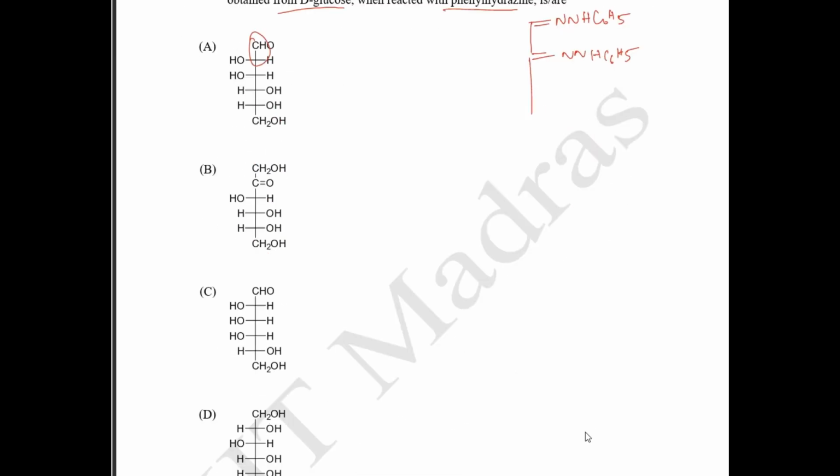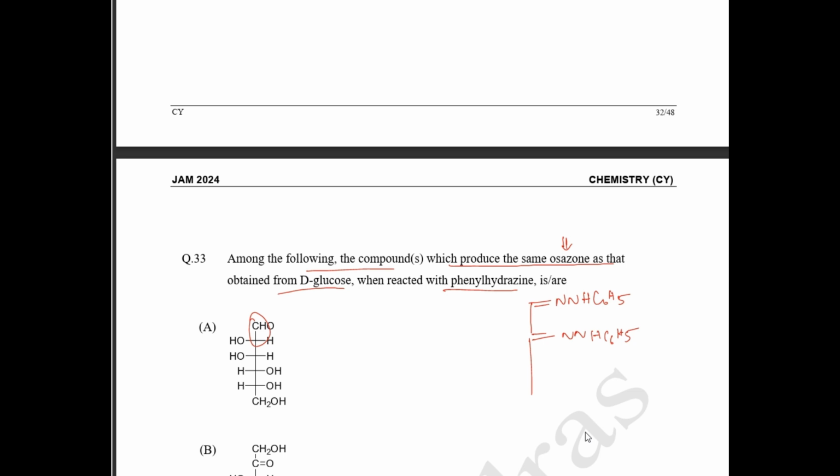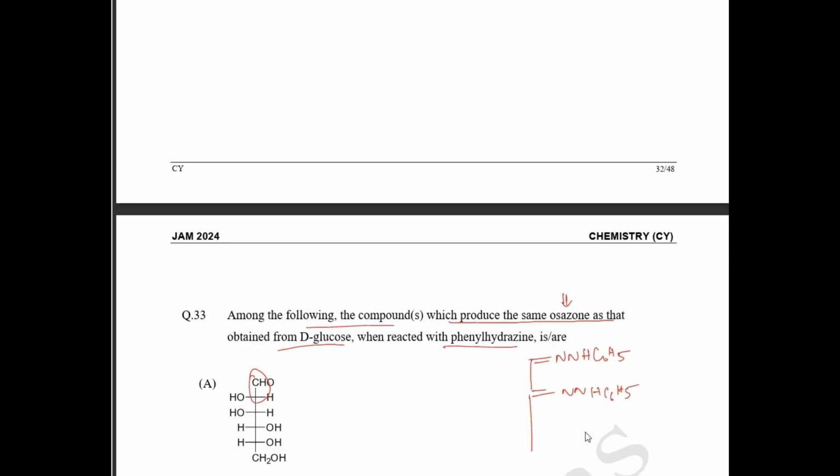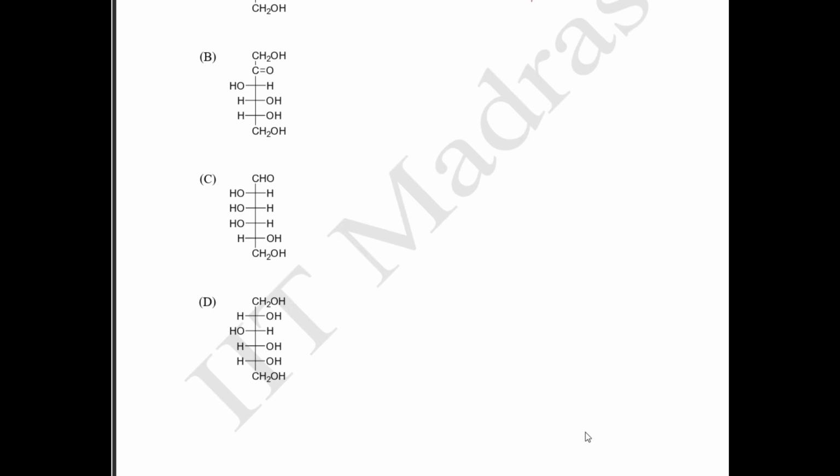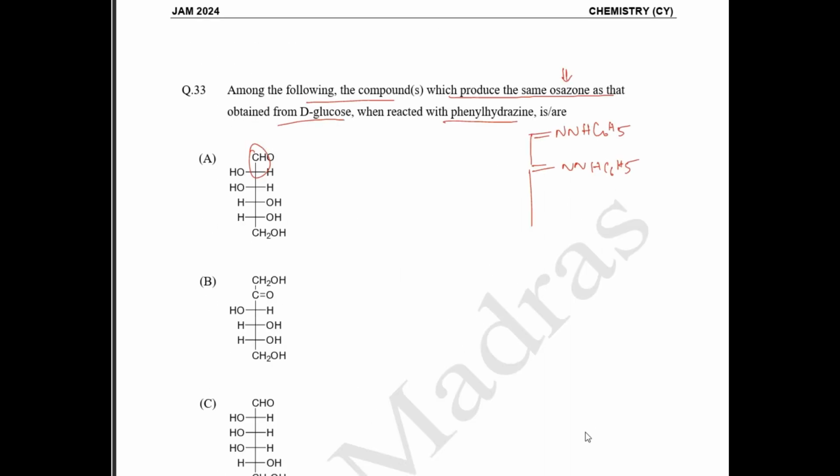Okay. So now we need to see which of the following will produce the same osazone as D-glucose. So the similar structures are your glucose, mannose, and fructose, which will have the same structures. Okay? So here you have your aldose. Option A has an aldose. A better way is to just see the other stereochemistry. So leave the first two and check which one has the same stereochemistry in the remaining 4 carbons. Okay.